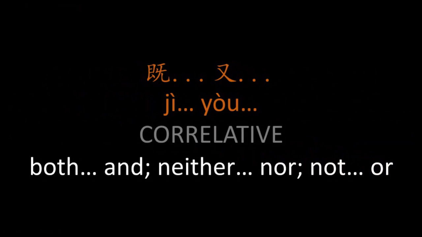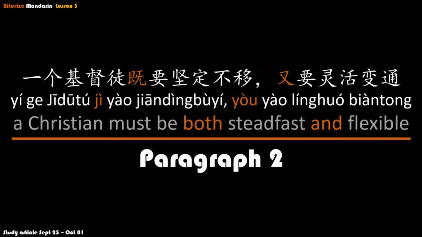Now in that same paragraph, there is another 既又 sentence. 一个基督徒既要坚定不移，又要灵活变通. A Christian must be both steadfast and flexible. Now we can break this down to get one last detailed look at how 既又 functions as a correlative. So what we really have is two separate phrases.